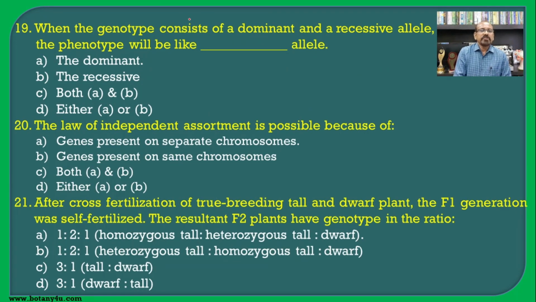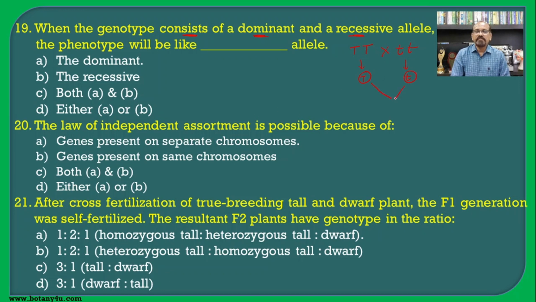When the genotype consists of a dominant and recessive allele, what will the phenotype be like? Earlier we have seen the example of the tall plant having the genotype capital T and the dwarf plant having the genotype small t. The tall plant will form gametes containing capital T and the dwarf plant will form gametes containing small t.